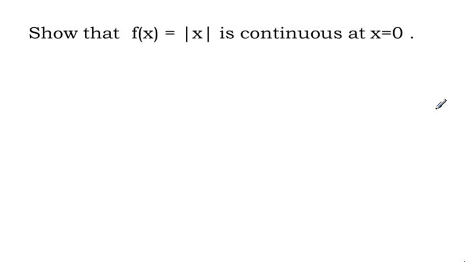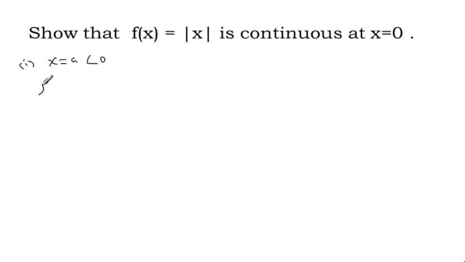Now show that f of x is continuous. To show continuity, we can take any arbitrary value x equal to a less than 0, case 1. Less than 0, negative.